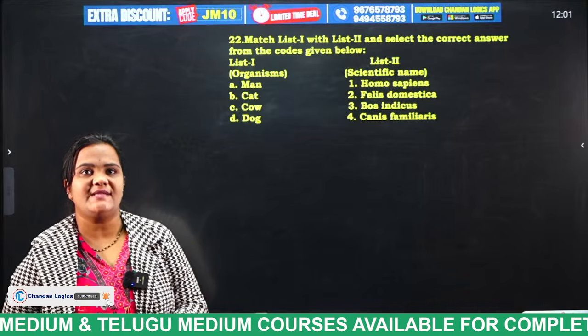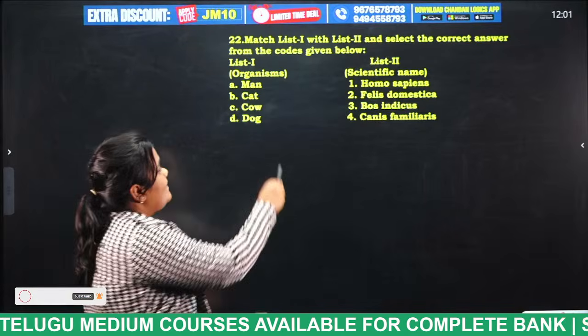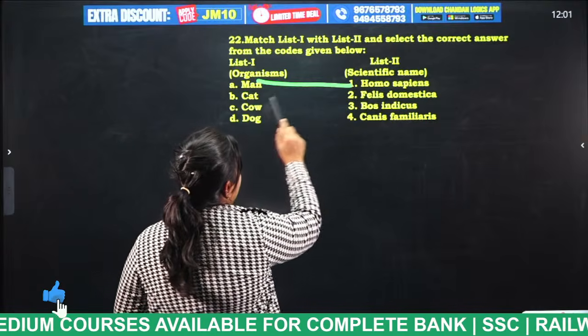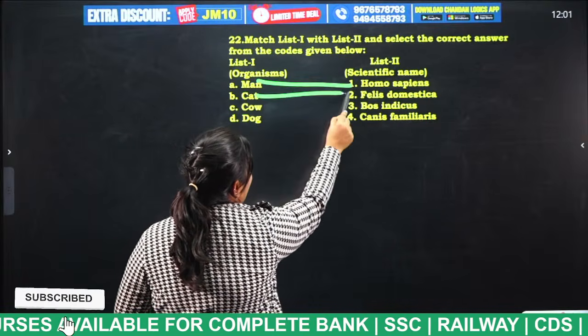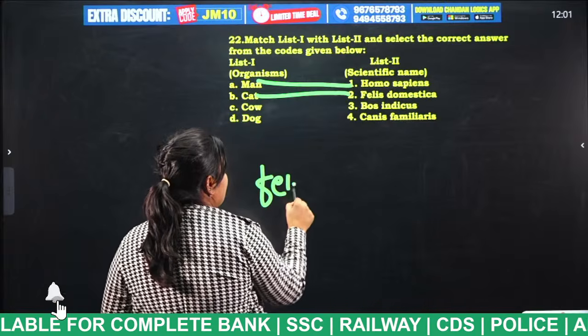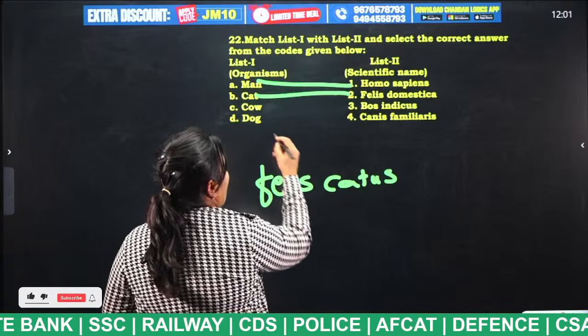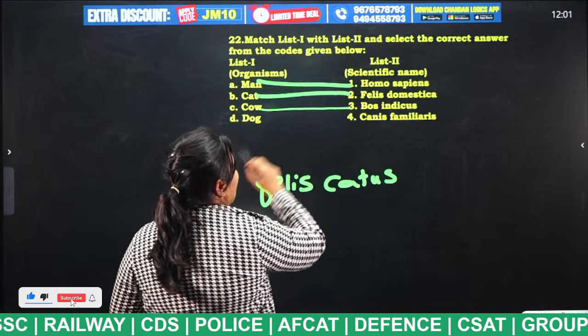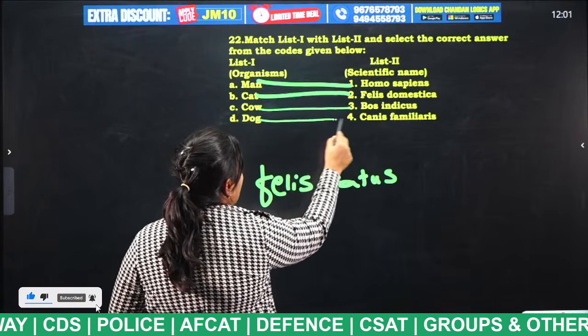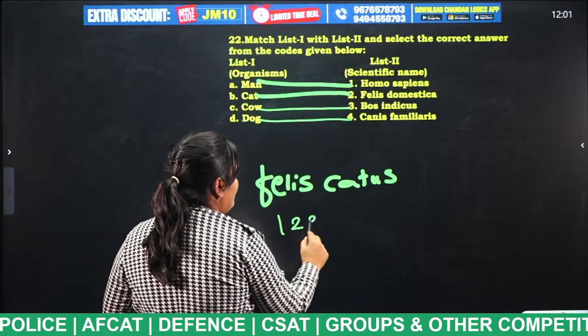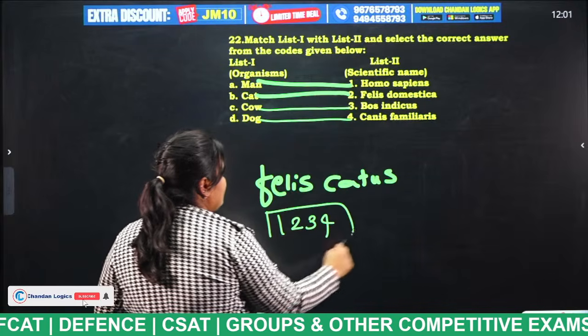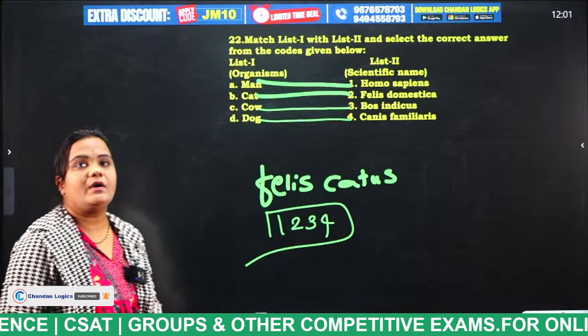Tell me, students, what is the answer? Very good. So man's scientific name is Homo sapiens. Cat's scientific name is Felis domestica or Felis catus. It is also one of the scientific names for cat. And cow's scientific name is Bos indicus, and dog's scientific name is Canis familiaris. 1, 2, 3, 4. This is the correct sequence. Match the following. Okay, very good.